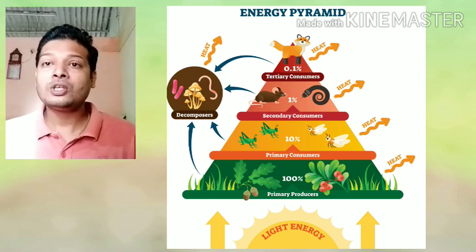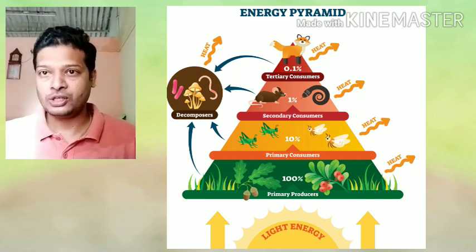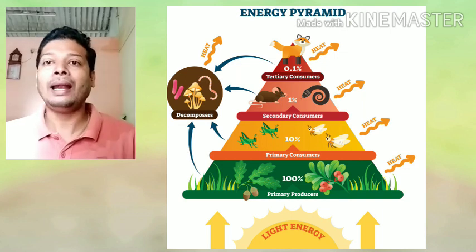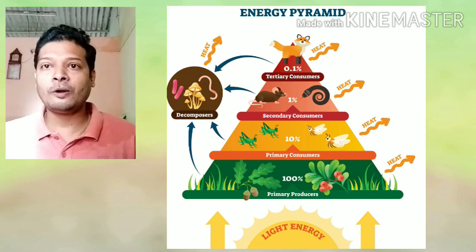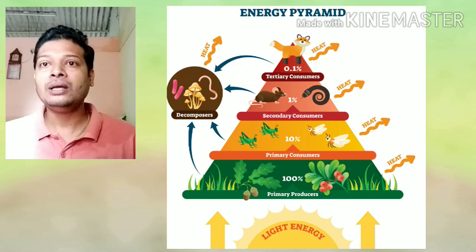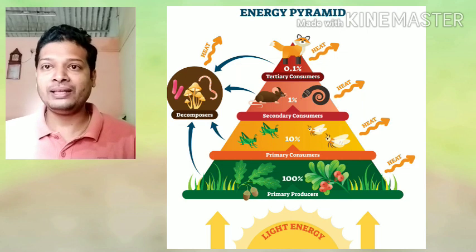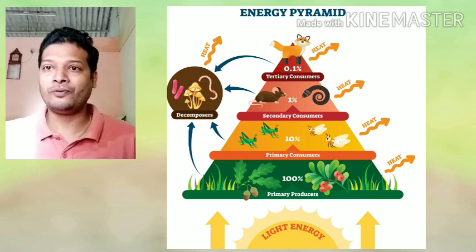So because of this, there is always a constant balance in nature, or there is no disturbance in the food chain or food webs. That is why nature has made this arrangement. Large number of producers, a little less number of primary consumers, even less number of secondary consumers, and even less number of tertiary or apex consumers. And finally, once all these organisms are dead, they are decomposed with the help of decomposers or saprophytes.